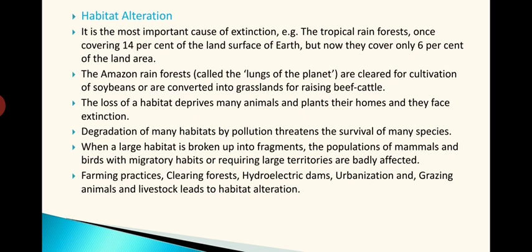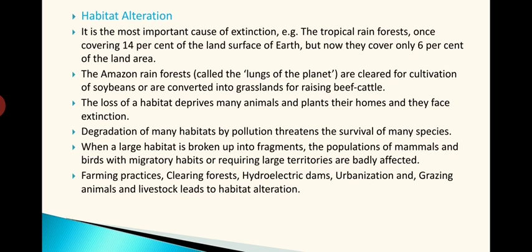See, along with this one, even though we are not altering the habitat of a particular species, by pollution also it becomes very difficult to survive for some species. See, water pollution will be creating a lot of problems for aquatic life. So without knowing, they are permanently getting extinguished from the earth itself.